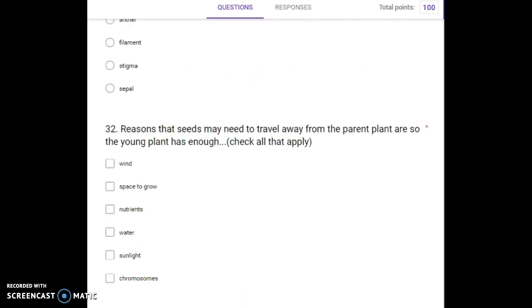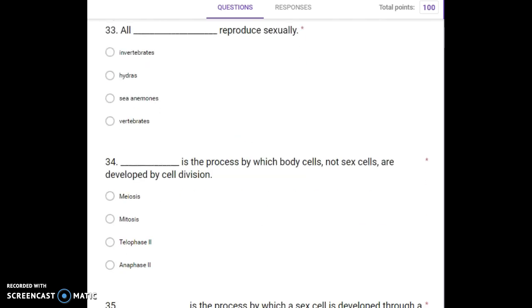Number 32. Reasons that seeds may need to travel away from the parent plant are so the young plant has enough. Check all that apply. Wind, space to grow, nutrients, water, sunlight, chromosomes. Number 33. All blank reproduce sexually.